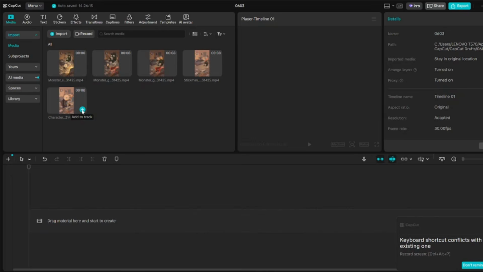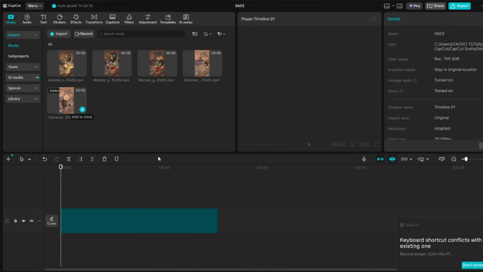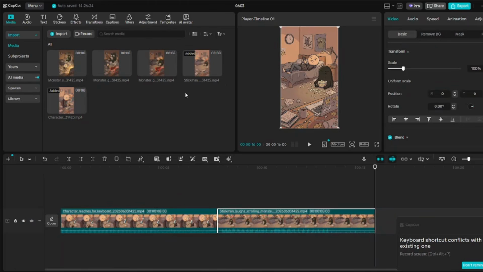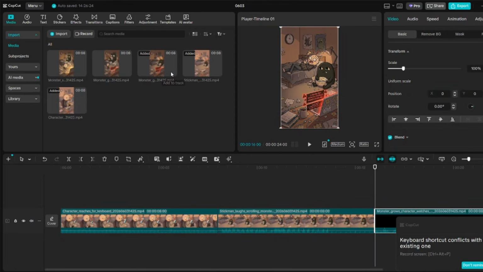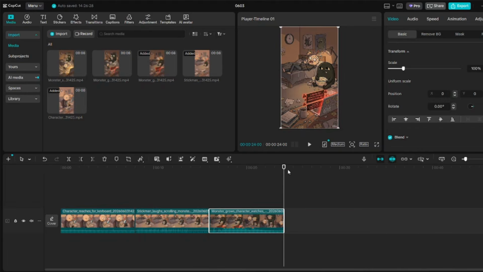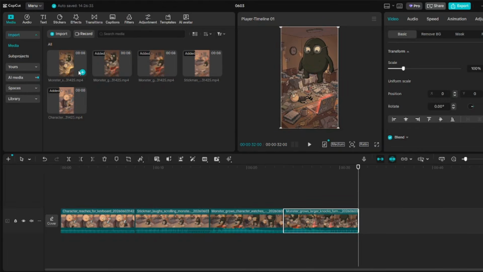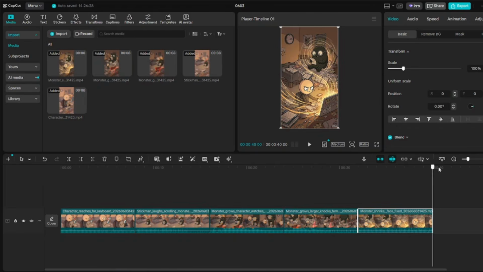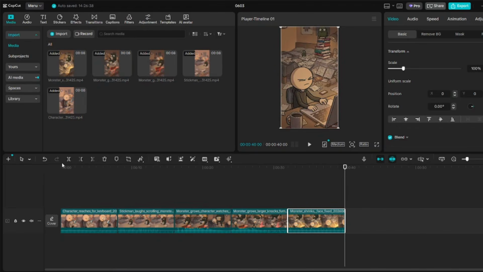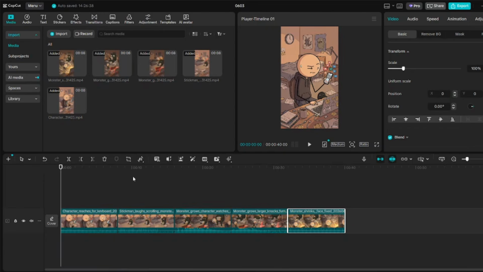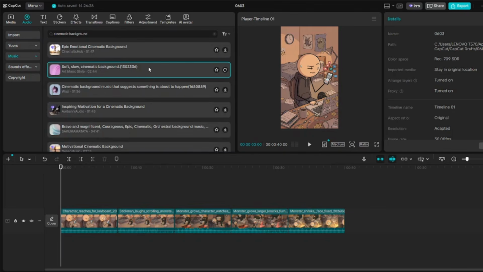Now, as you can see, I've already imported all my video clips. From here, just drag them into the timeline in the exact order they were generated. Make sure you place them one by one carefully so the story flows properly and none of the clips get mixed up or misaligned. Once everything is in the timeline, go ahead and play through the full video. Trim out any extra parts, and if you notice any small distortions or awkward moments, just cut them out so the final result looks clean. As you can see, I'm removing some of the excess clips and making sure everything stays perfectly in sync.